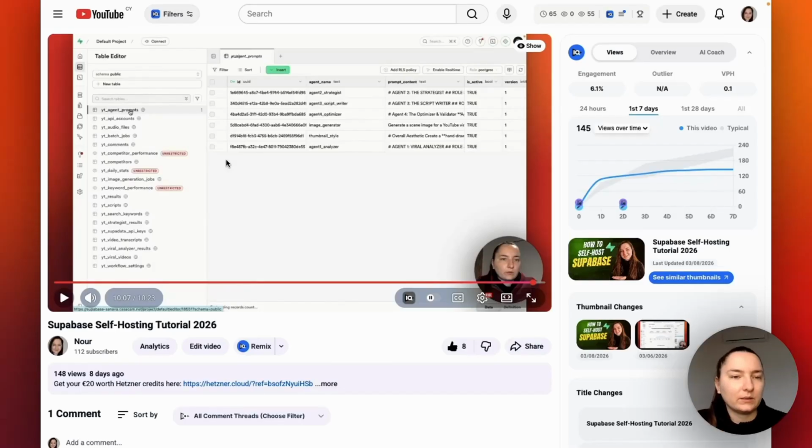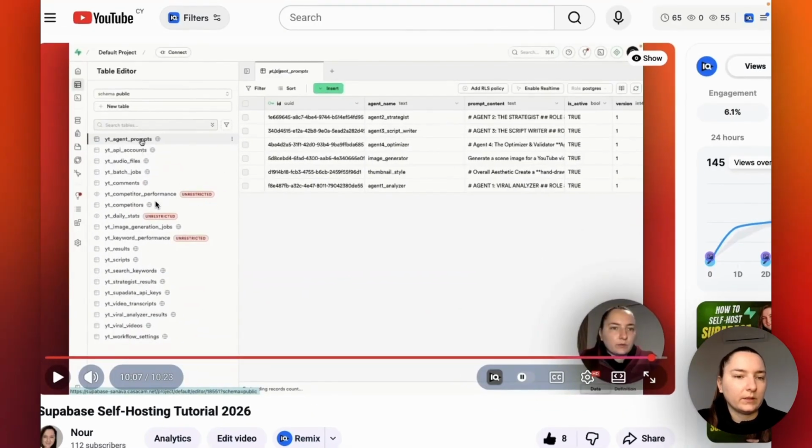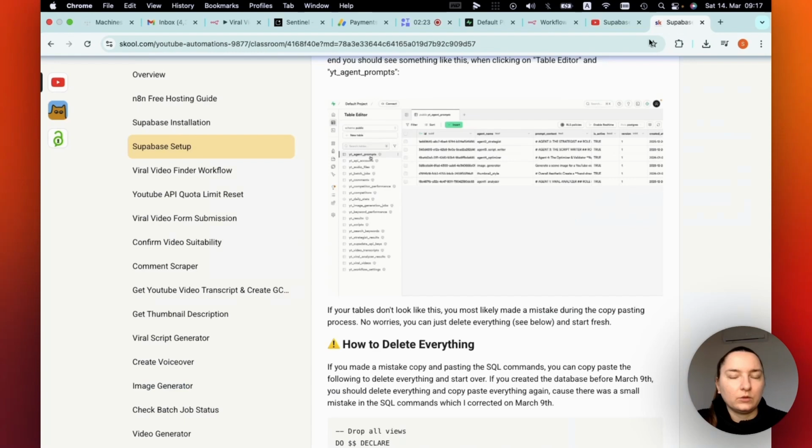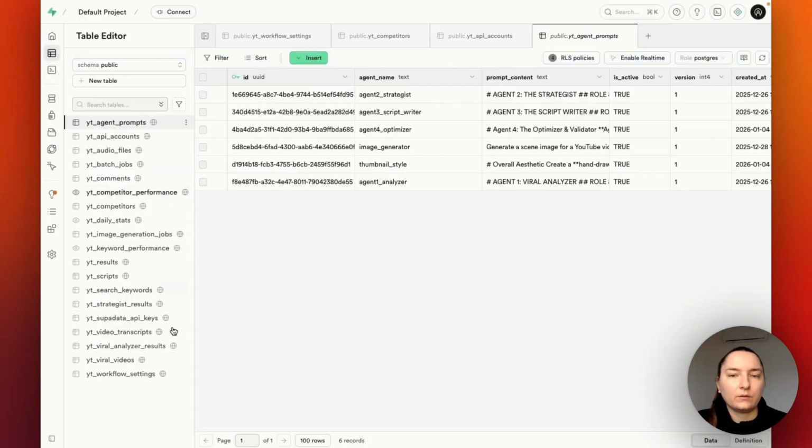Quick correction before we start. Last time I showed you how your Supabase tables are supposed to look like this, okay? Some like 3 unrestricted tables here, but now I made a little change to that. So how your Supabase is supposed to look like is like this, without any red stuff showing, okay?